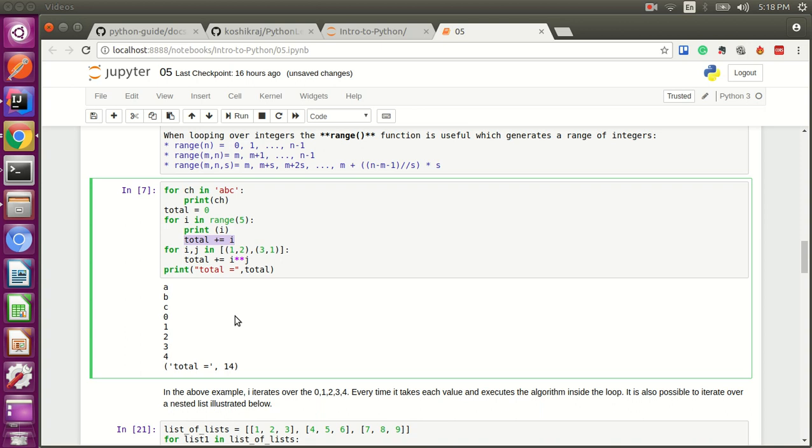I think we're going to add only 1 plus 2 plus 3 plus 4, so that would be 5 into 4 divided by 2, so 10. Okay, I'm missing something, whatever. We are basically calculating the sum: 1 plus 2 plus 3 plus 4, so 3, 6, 10.